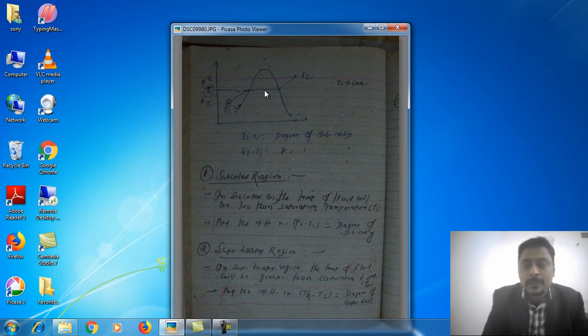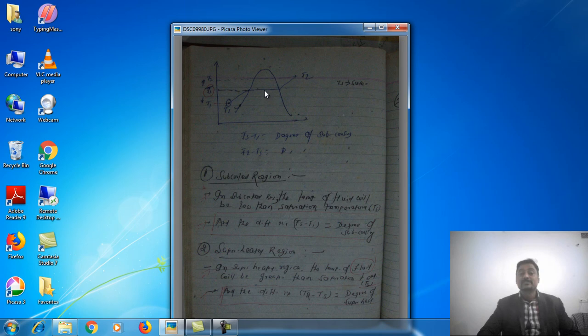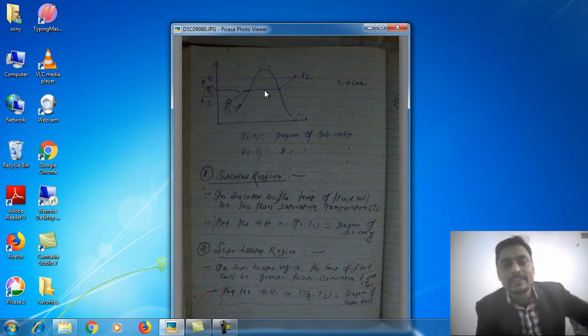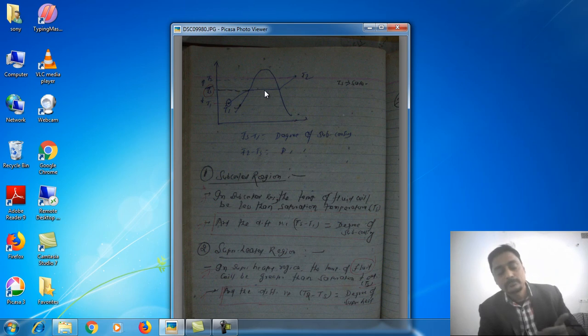So first of all, we need to understand this mass fraction, the dryness fraction. This is one important term here, dryness fraction. As we know, the wet zone is the combination of liquid and vapor. So dryness fraction is the ratio of mass of vapor to the total mass. What is the total mass? Total mass is the mass of liquid plus vapor.